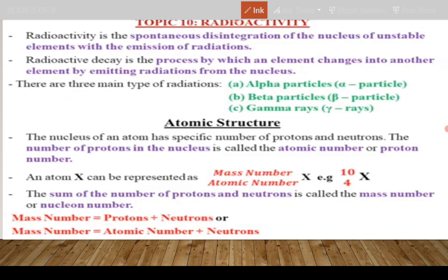So an atom can be represented symbolically as X with A raised to the power, and down here Z. In this case, A stands for mass number, and Z is the atomic number.